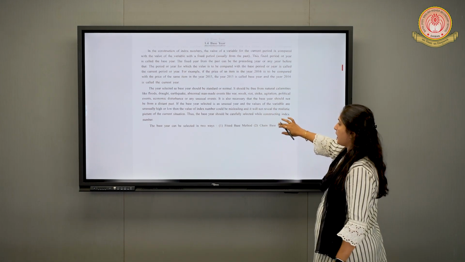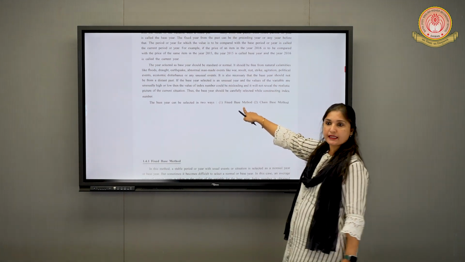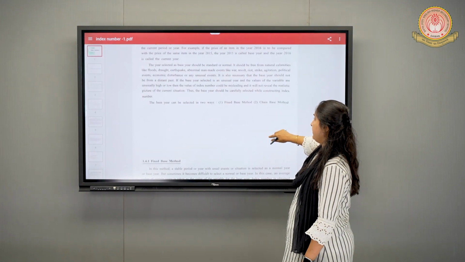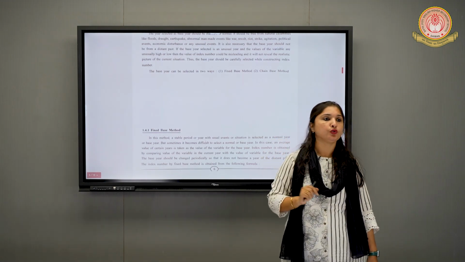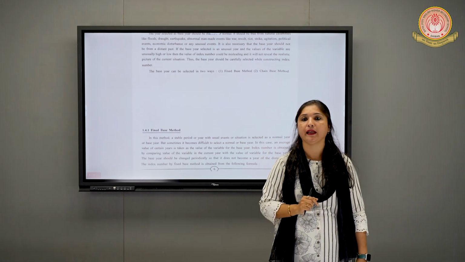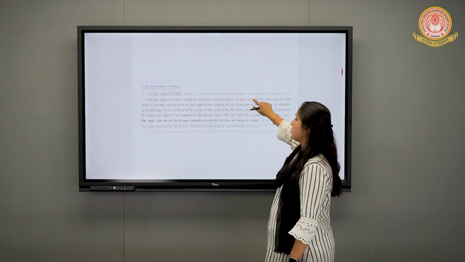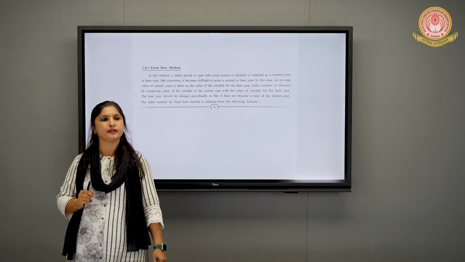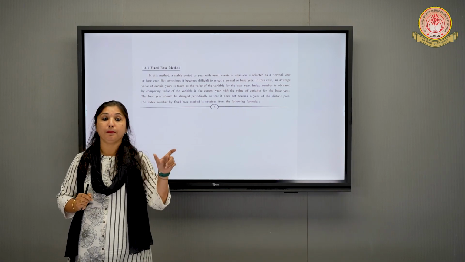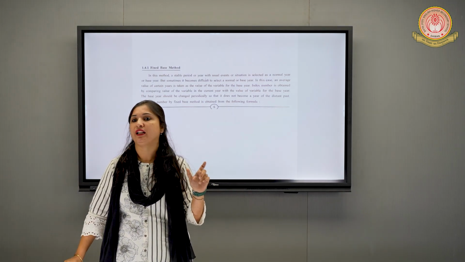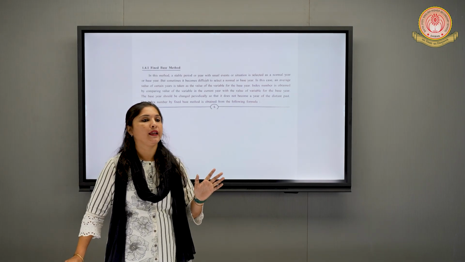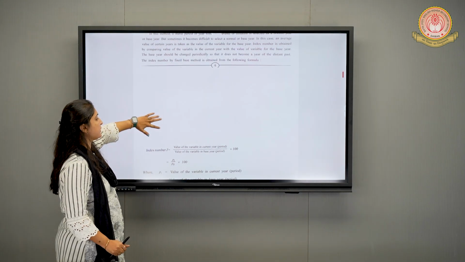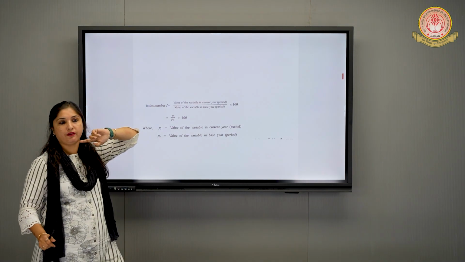This selection of base year can be through the fixed base method, or through the chain based method. The selection can be in 2 ways, fixed base method and chain based method. Now the word itself, fixed base method, what does it specify? Fixed base method means the base shall be fixed. Will the base change? No, the base will not change. The base will remain the same.